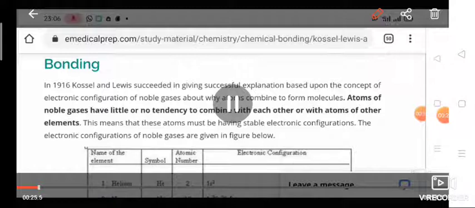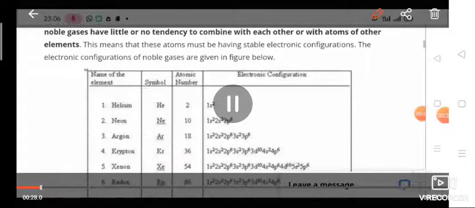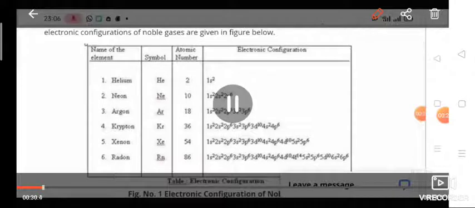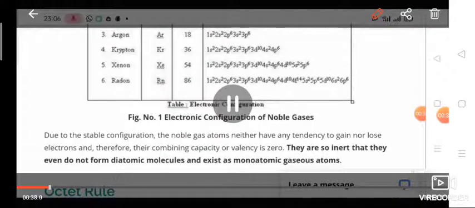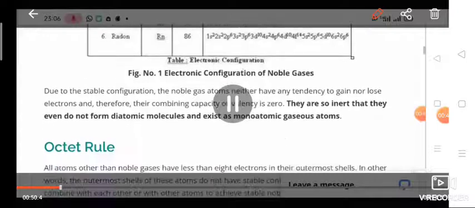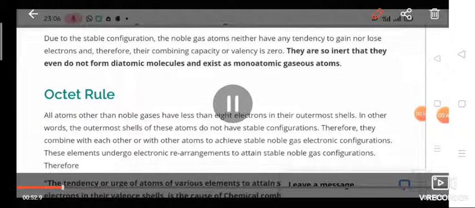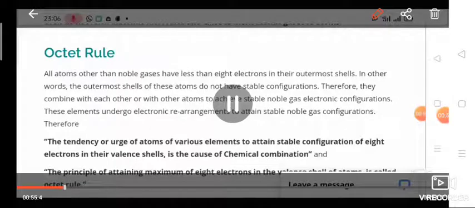Actually, we know that when we are combining two atoms to form a molecule, or two different atoms to form a compound, whatever it may be, this combination depends on the octet rule, attaining stable configuration. So chemical bonding occurs due to the stable configuration, to achieve an octet, and to lower the potential energy of a system. Because of that only, chemical combination is carried out. So due to chemical combination, compounds and molecules are formed.